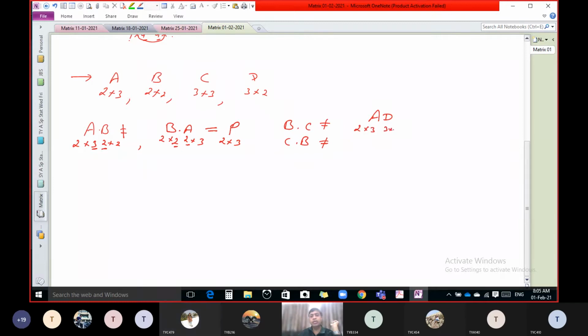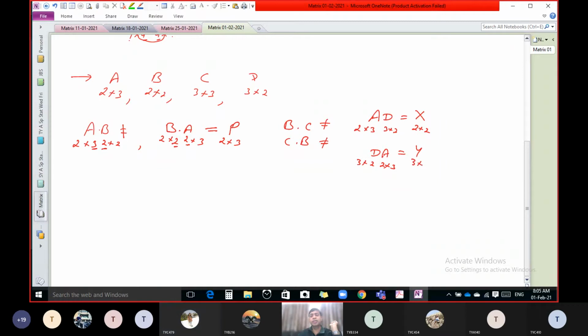Okay, let us assume the resulting matrix is X. What is the order of X? 2 by 2. Correct. Now tell me, what about D into A? Possible or not, first of all? Possible. And let us say we get resulting matrix Y. What is the order of Y? 3 by 3.